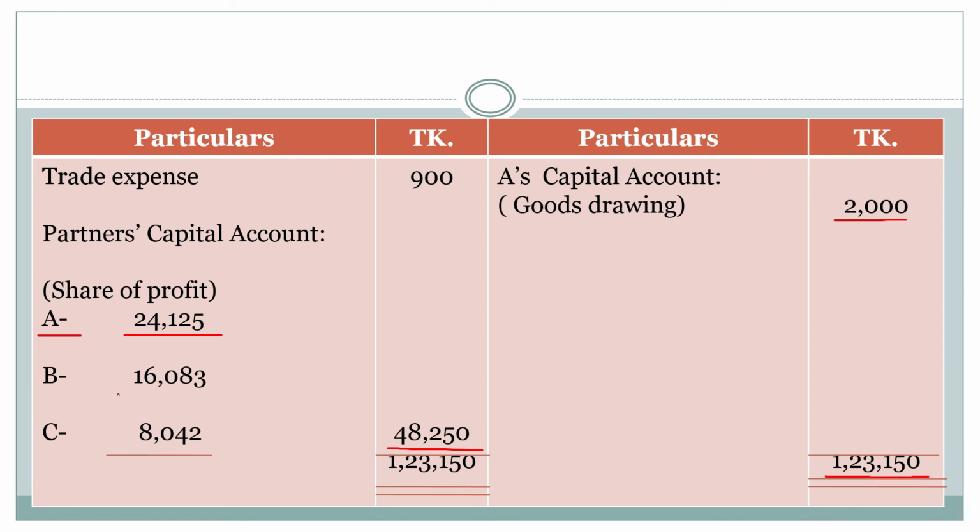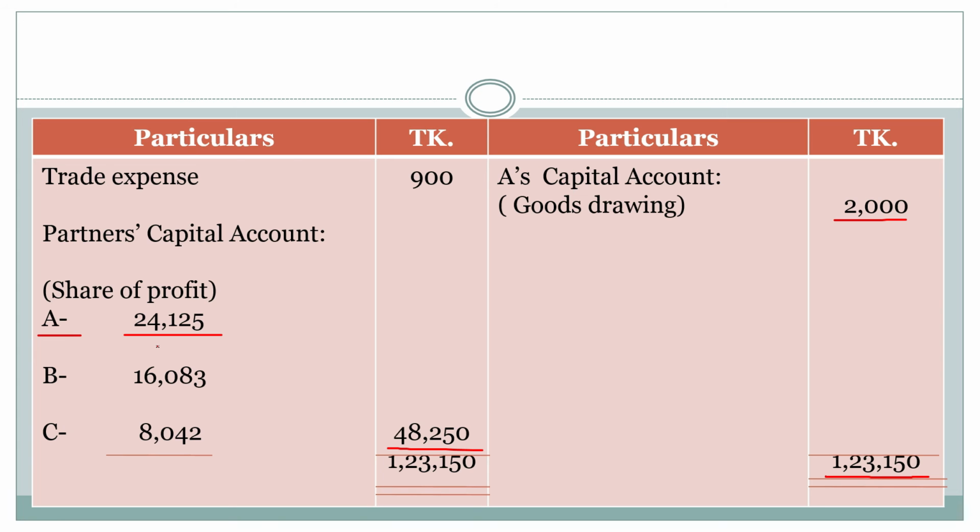My dear student, in the question it is mentioned that partners' ratio 6:4:2. So at first we have to add 6 plus 4 plus 2 is equal to 12. So 48,250 divided 12 into ratio 6.